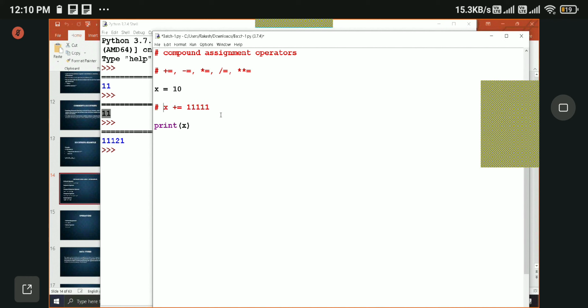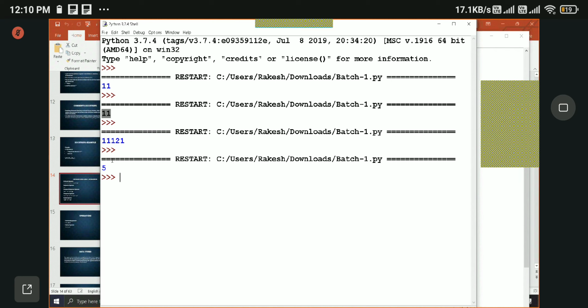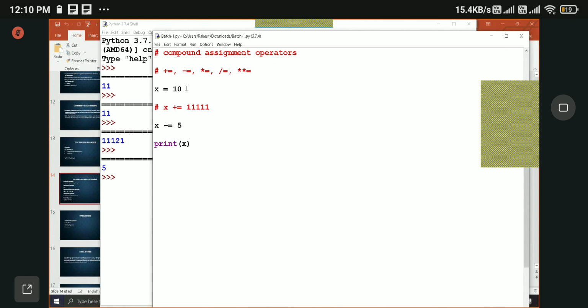Similarly, you can use minus equal to decrease a value. Let's say you want to decrease the value by 5. For that, you will say x minus equal to 5. The value was decreased by 5, so from 10 we removed 5 and we got 5.